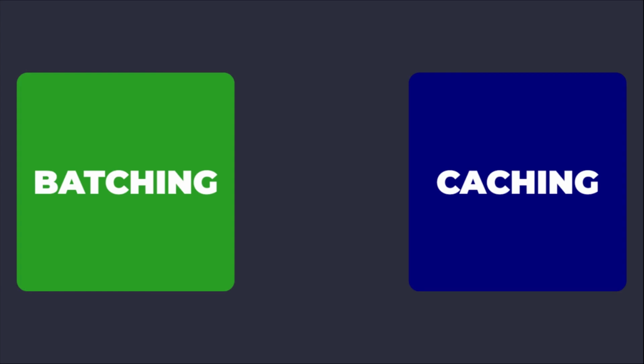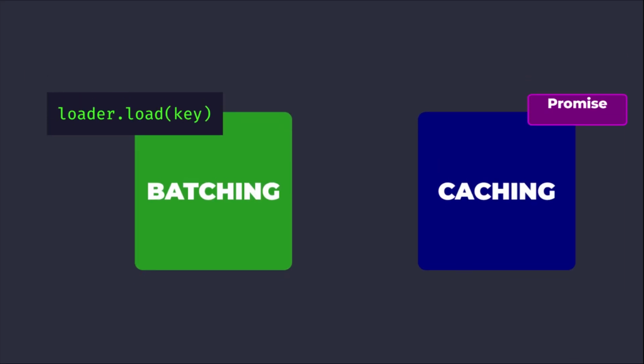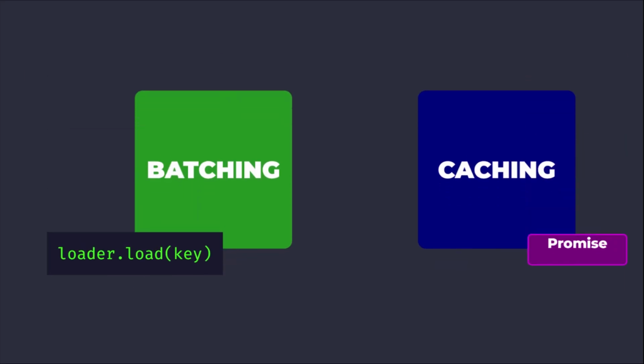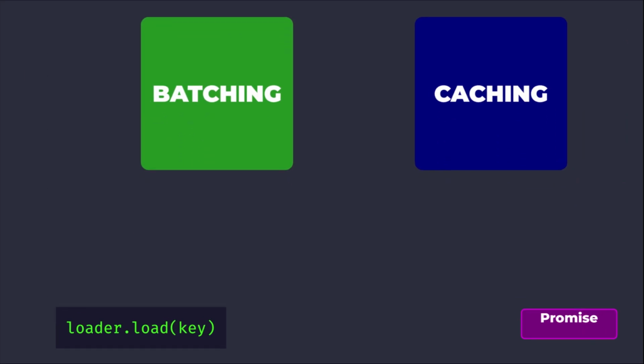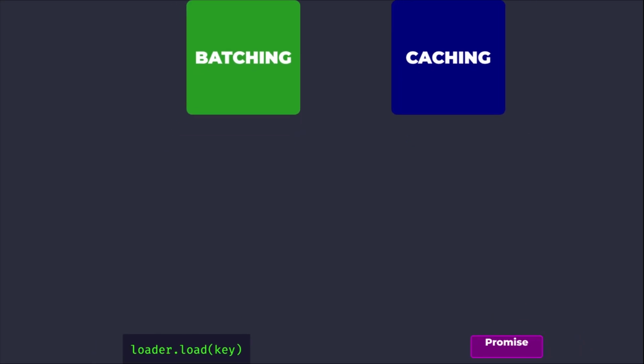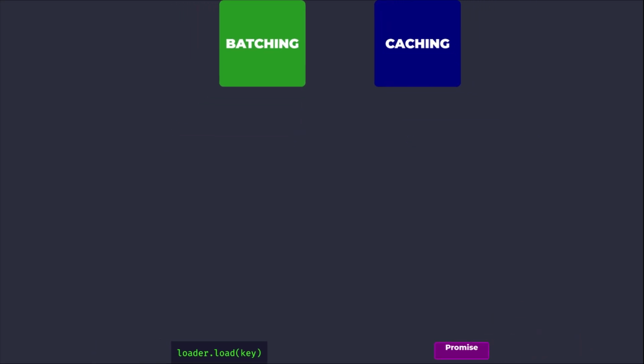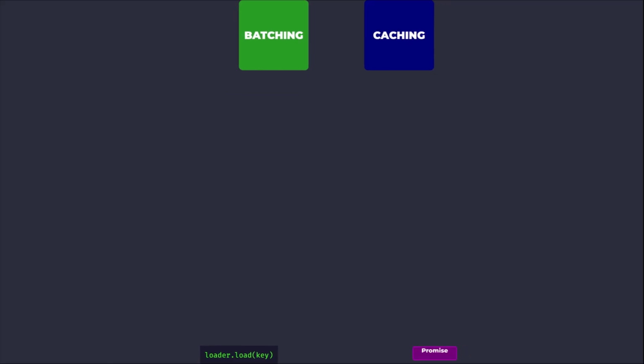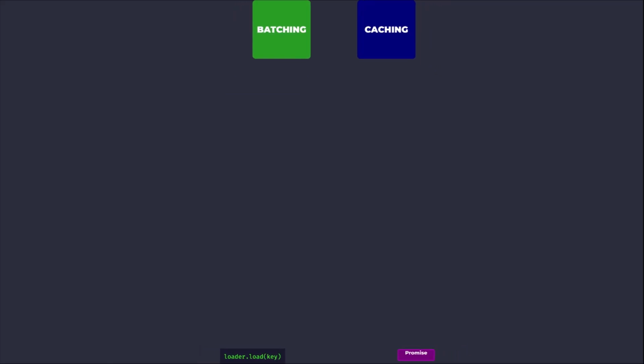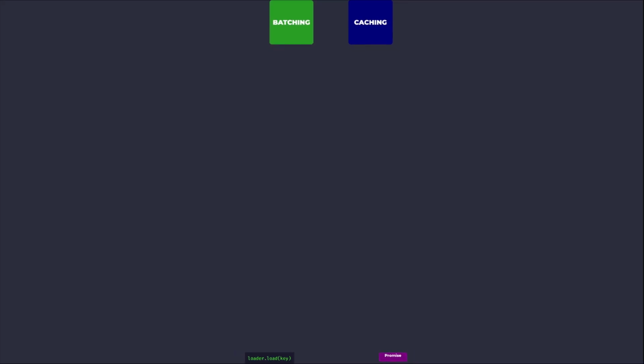Batching ensures that multiple individual load calls made during a single tick of the event loop are collected. When a consumer calls loader.load(key), the request is queued and a promise is immediately returned. The actual data fetching function, known as the batch function, is only invoked once the current execution context yields, typically at the end of the microtask queue processing. This deferred execution allows the system to accumulate all pending keys, passing the entire array of keys to the batch function for consolidated retrieval.